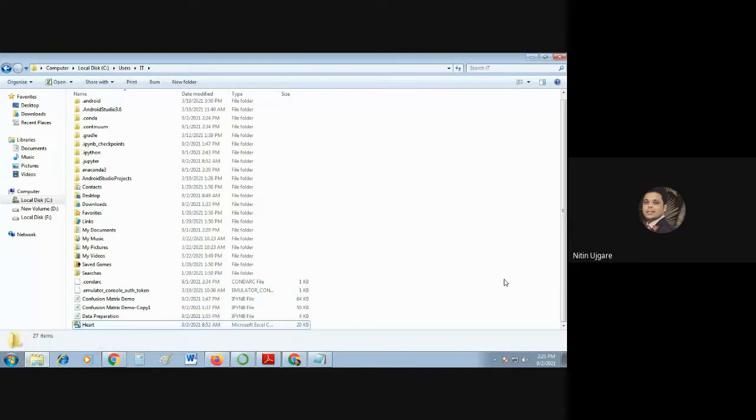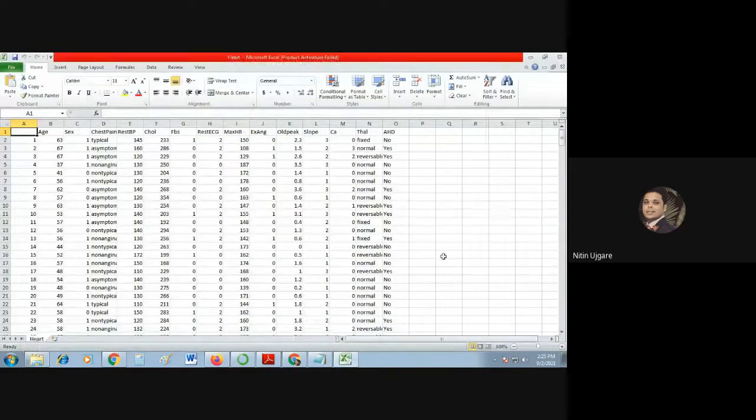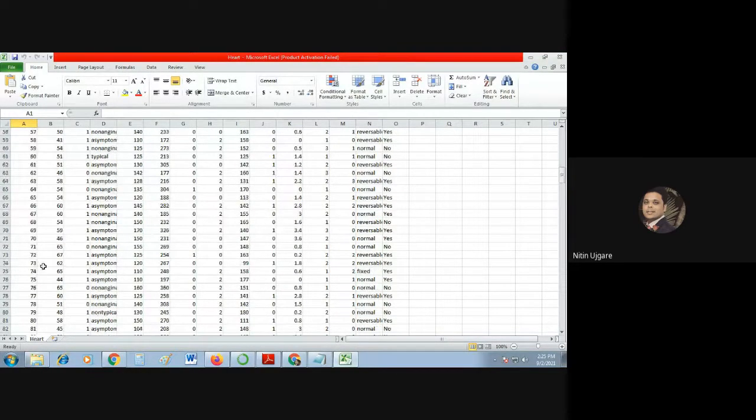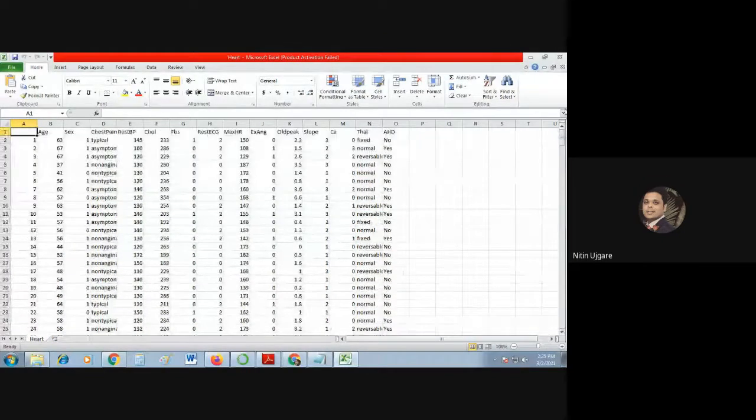You can see here, if you open this data set, this is a CSV file. You know what a CSV file is? It is a comma separated file. It is different from an Excel file, but it is highly used in data science and machine learning. This data set has 303 rows and around 15 columns.